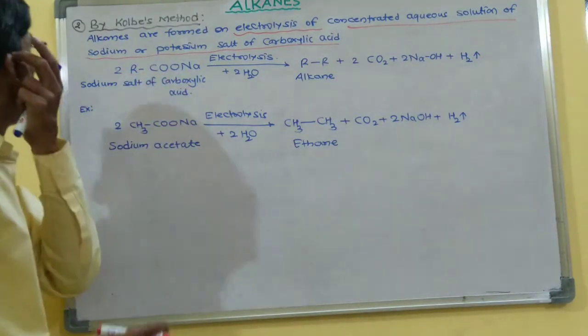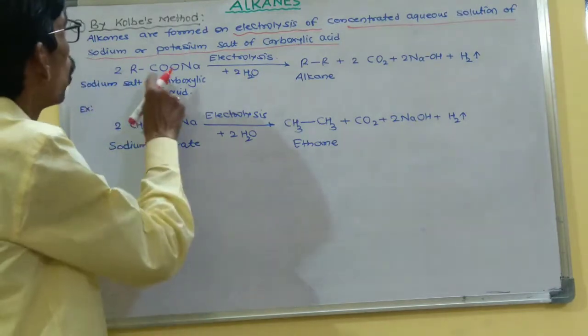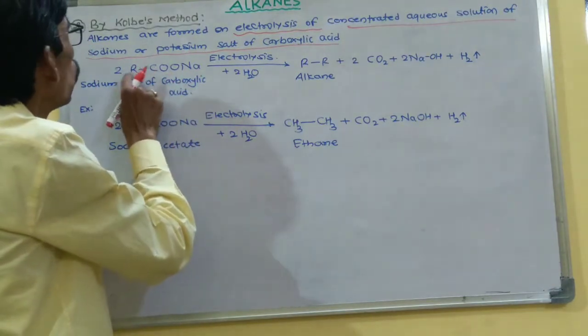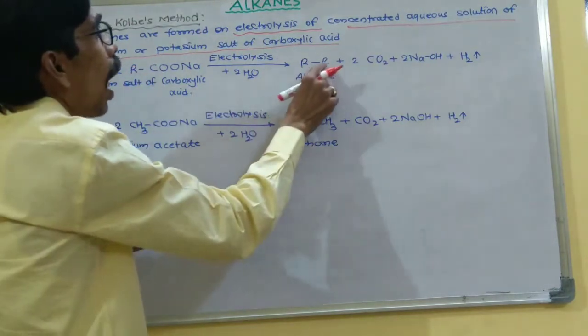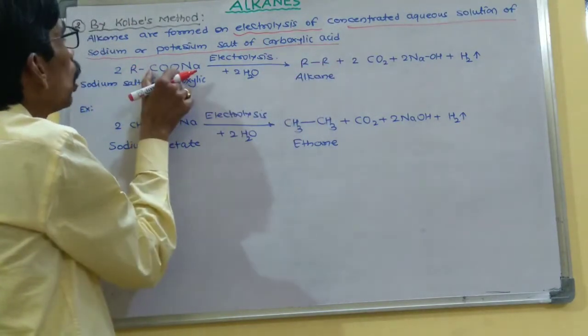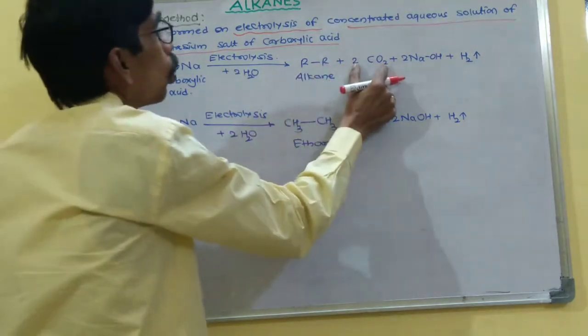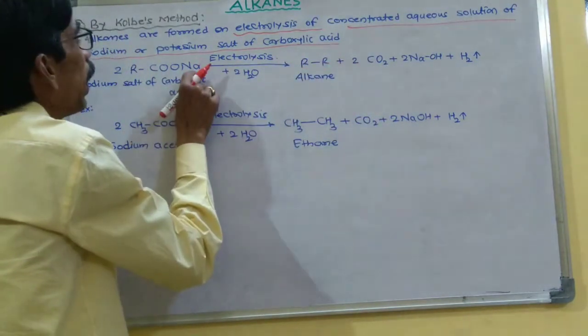In this reaction, two molecules of RCOONa are taken. The products are R-R, 2 CO2, and 2 Na.